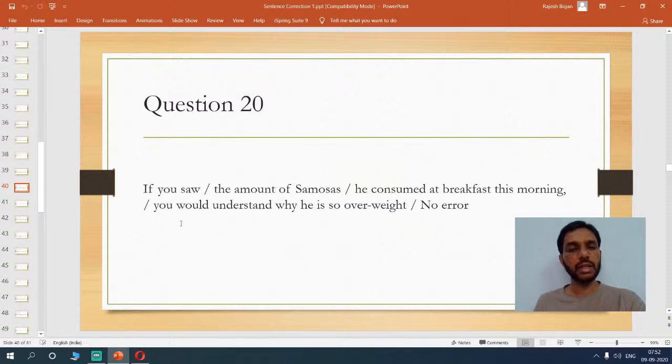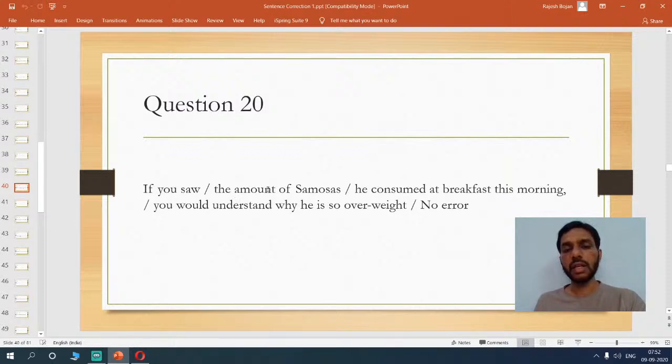Now, here, if you saw is quite good. There's nothing wrong here. But if you see here, the amount of samosas, you cannot speak about amount of samosas. You have to basically count it, right?